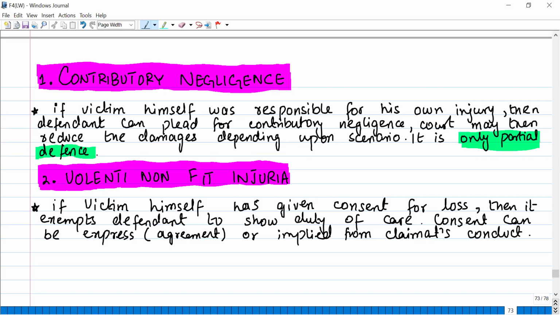Volenti non fit injuria. If the victim himself has given consent for loss, then it exempts the defendant from showing duty of care. Consent can be expressed or implied from the claimant's conduct. If the victim himself gives consent that if something happens to me, you are not liable, I will be liable personally, then the other party is not liable. Like for example, in a boxing match, you give consent that even if I die, the organizers are not responsible. So this is volenti non fit injuria: if the other party gives consent that if anything happens to me, you are not responsible, then you are not responsible. Simple. Okay.